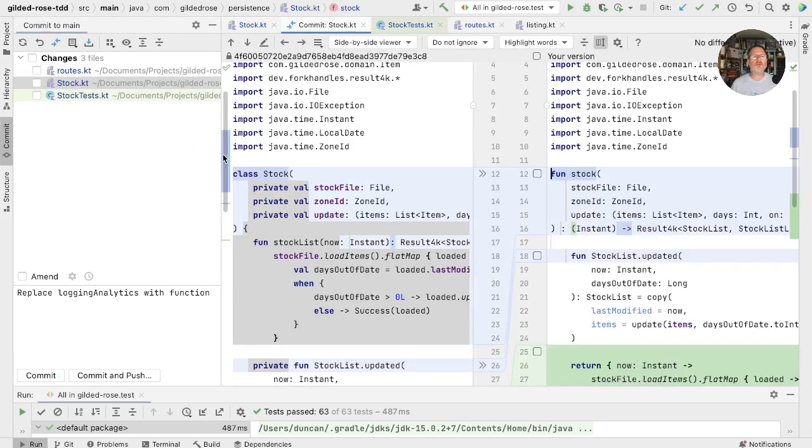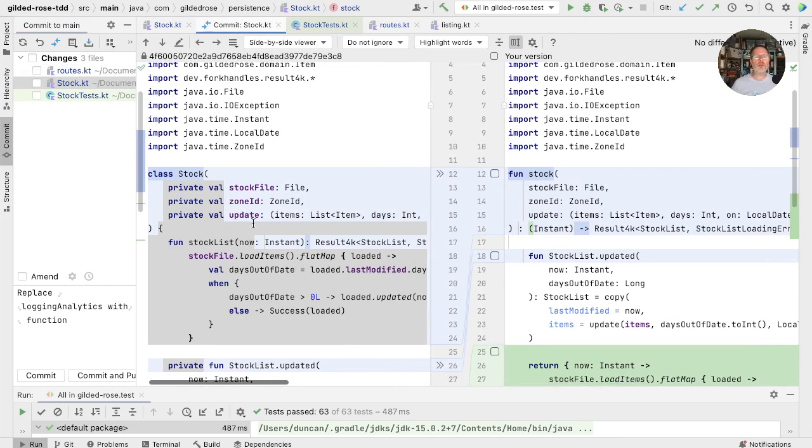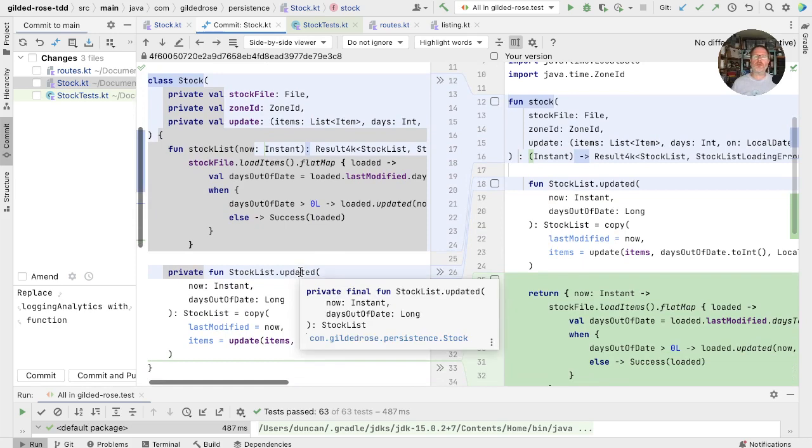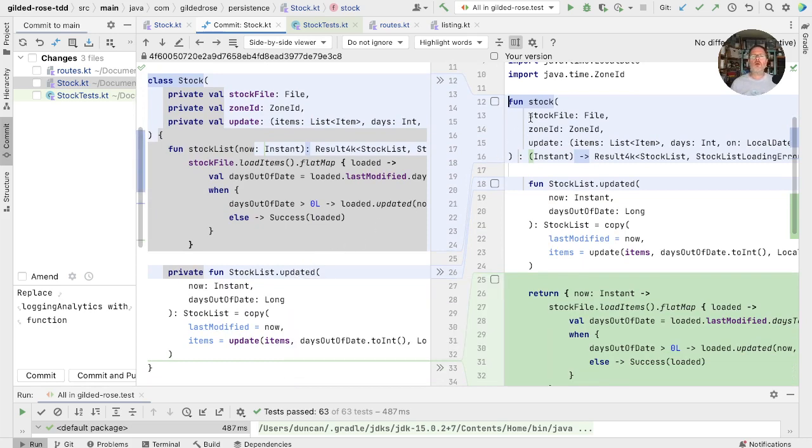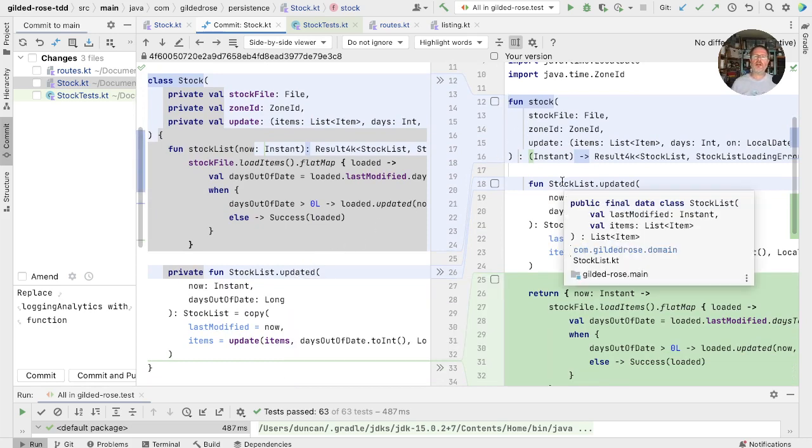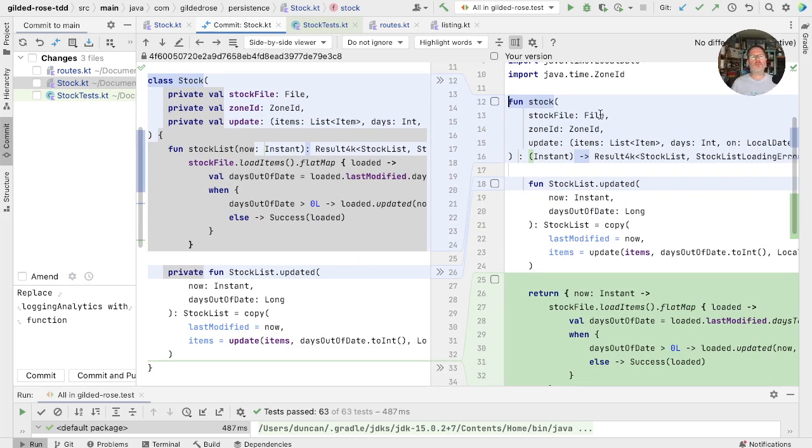Let's have a look. Previously, we had a class with a single method and had access to all of these properties. And this private method also had access to these properties. Now we have a function where the two nested functions inside it have access to the parameters. When this code is compiled, the compiler will actually generate a class to carry around this stock file and zone ID and so on in order to pass it to both of these functions. So there's not much difference in efficiency. So we're left with which is more understandable. Personally, in this case, I think I prefer the code as it was. So let's just revert that.